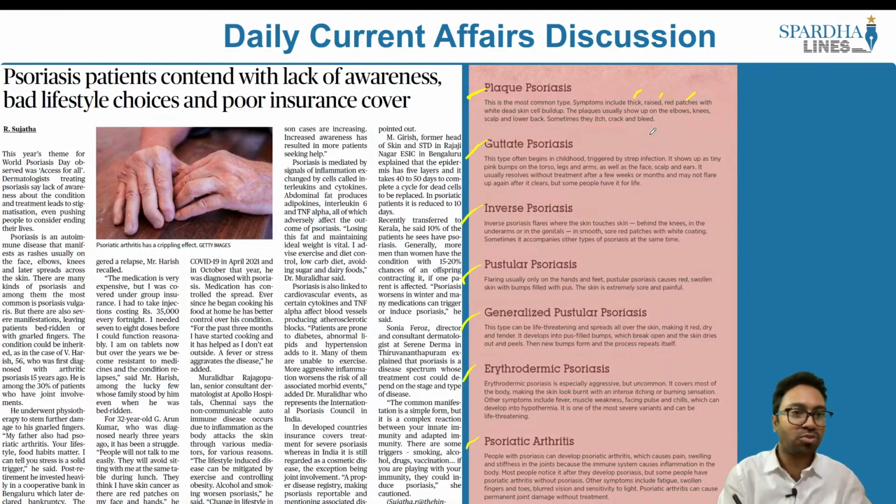So this year's theme for World Psoriasis Day happens to be access for all, which means dermatologists treating psoriasis say lack of awareness about the condition and treatment leads to stigmatization, even pushing people to consider ending their lives. So this happens to be an autoimmune disease that manifests rashes usually on the face, elbows, knees and also spreads to other parts as well. This is what we have to understand with respect to psoriasis.